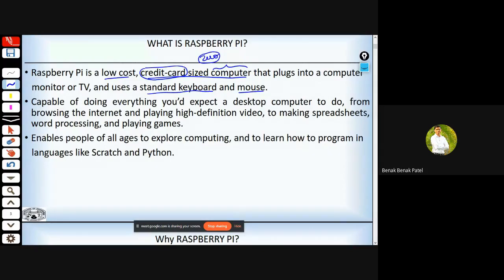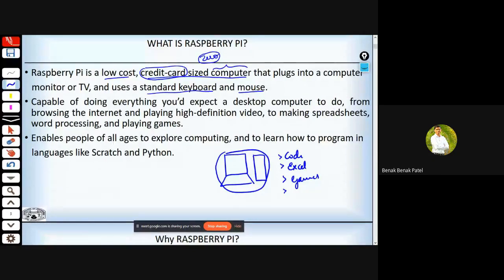So this is capable of doing whatever you would expect a desktop computer to do. If you take up a desktop computer or your own laptop, what all do we do over here? Being an engineer, first of all, we'll code, and we'll do some Excel computation, as well as we can also play some games on it, and we can do a lot of paint and other whatnot. We can do a lot of things over a normal computer, and we can do the same sort of activities over this credit card size computer.